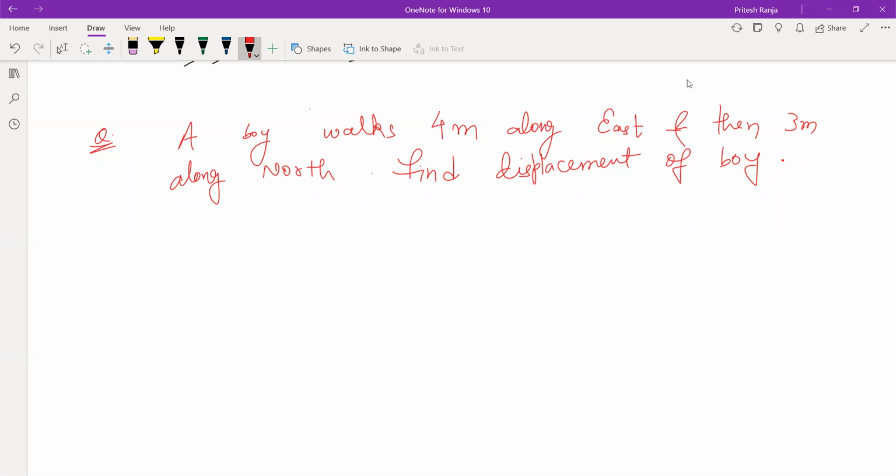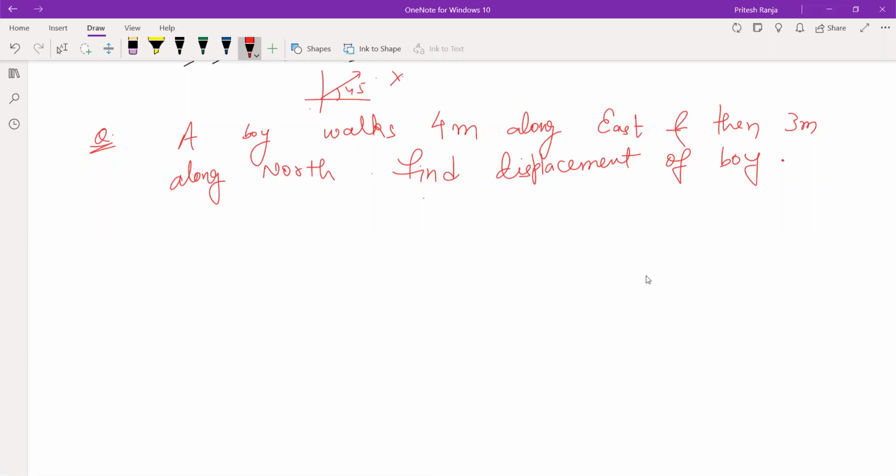You can take, there are two ways. We will discuss the two ways. Northeast is also completely wrong. We are not sure whether it is northeast or northwest. Northeast means you are going at 45 degree, but here 45 degree is not made. So there are two ways.